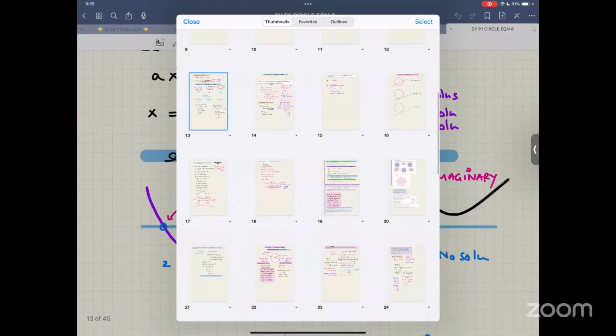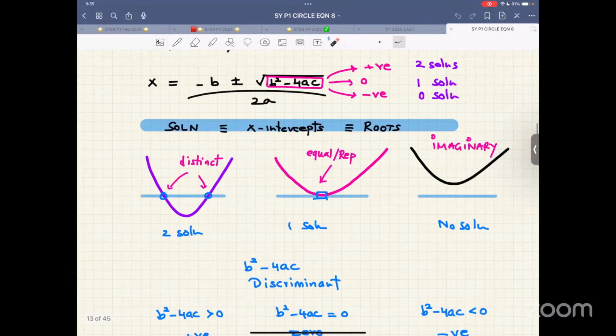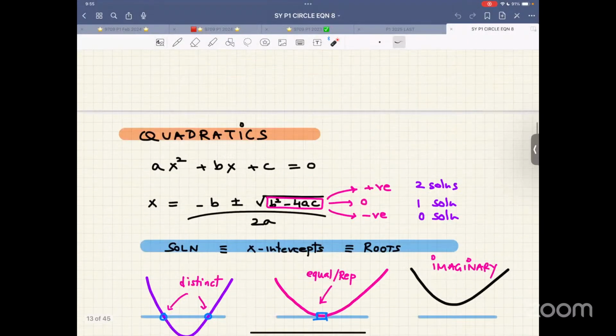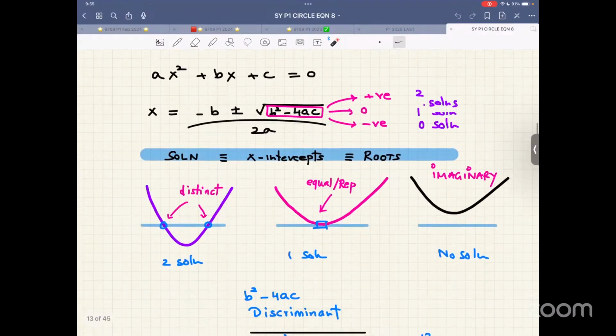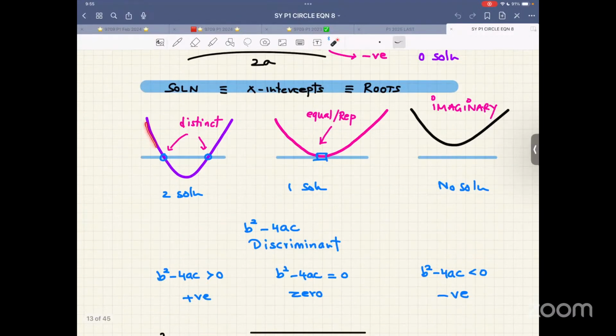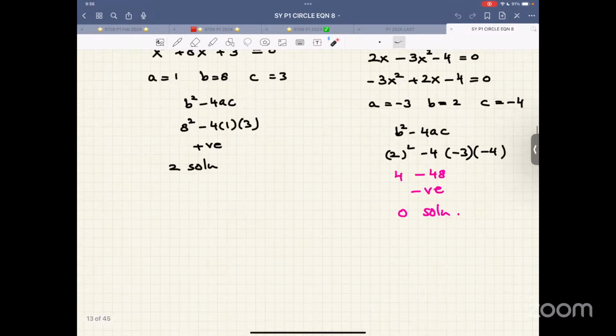Now, something to do with quadratics. In quadratics, this thing inside the square root is called the discriminant. A quadratic curve and a straight line, you make a single equation. You apply this concept. If it's cutting at 2 points, b squared minus 4ac is greater than 0. 1 point, b squared minus 4ac equals 0. No solution, negative. This is also known as tangent. This is also known as repeated roots.